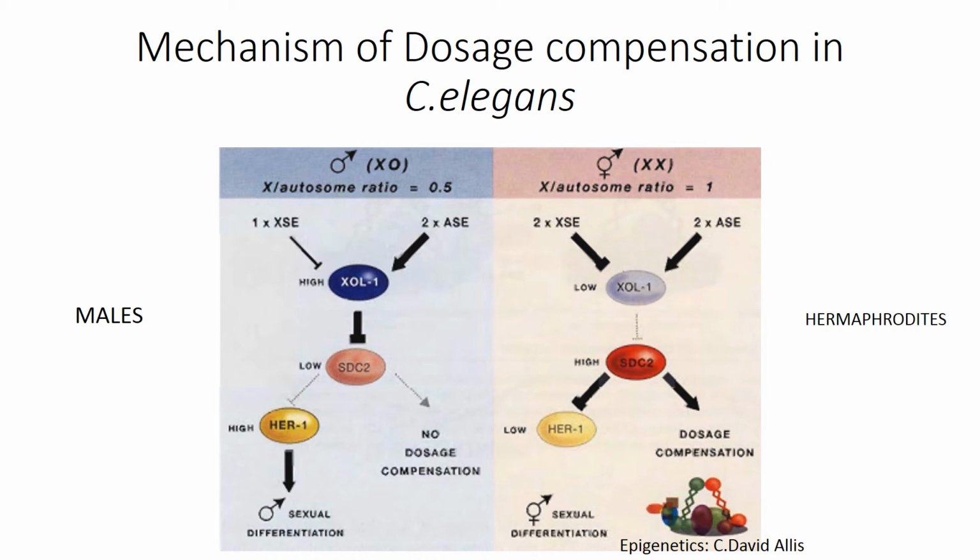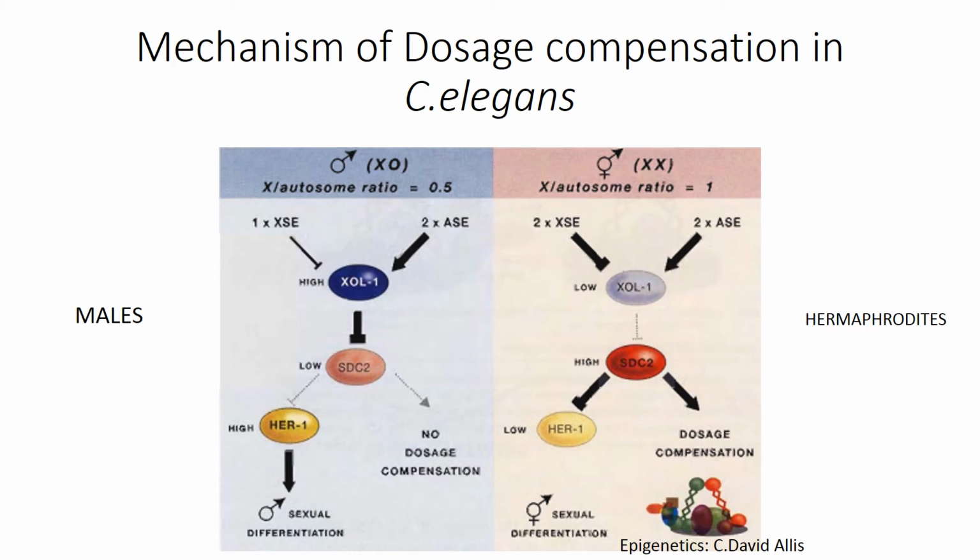Coming to males, XSE dosage from a single X chromosome is insufficient to override the activation of XOL1 by ASE. Hence, the XOL1 gene is highly expressed, as you can see in the figure. Moving down the pathway, high XOL1 levels in males inhibit the expression of SDC2, the second master switch gene involved in this pathway. Low levels of SDC2 have two outcomes.